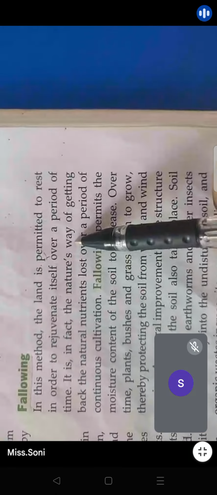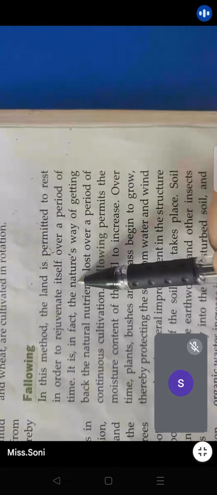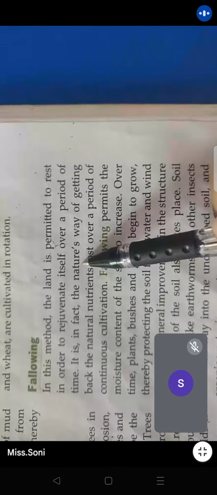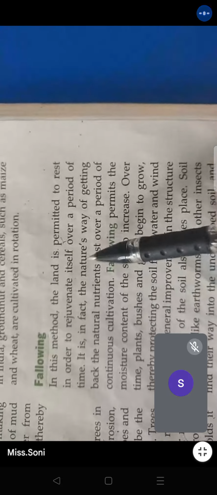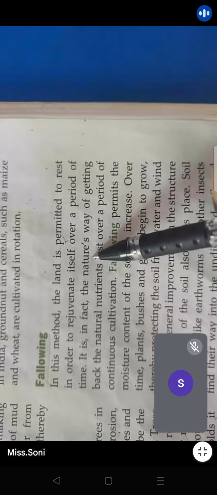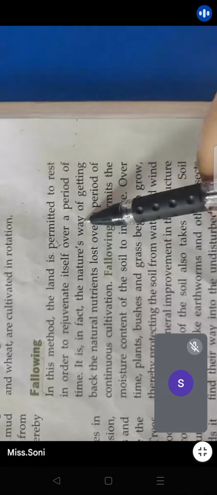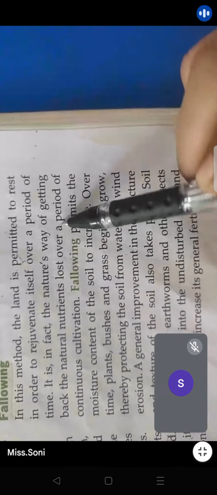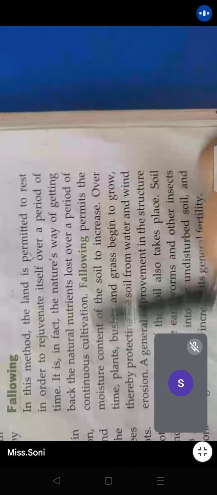Say, for example, take your skin. If it gets a cut, what happens? It naturally repairs and recovers itself, right? So it is the work of nature to repair things naturally over a period of time. Fallowing is nature's way of getting back the natural nutrients lost over a period of continuous cultivation.